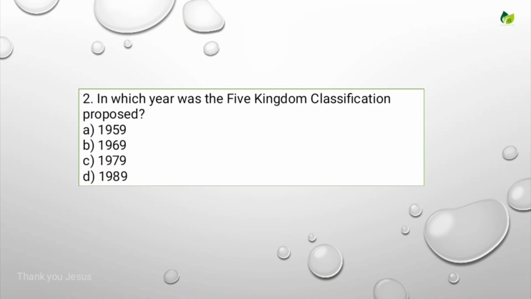In which year was the five kingdom classification proposed? Options are 1959, 1969, 1979, 1989. You have to remember this, students. In the year 1969, Whittaker proposed five kingdom classification. Okay, let's see the next question.